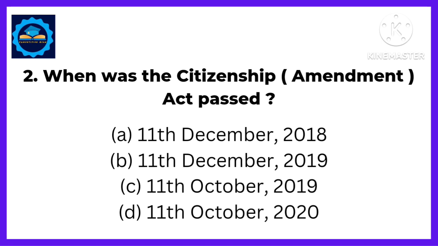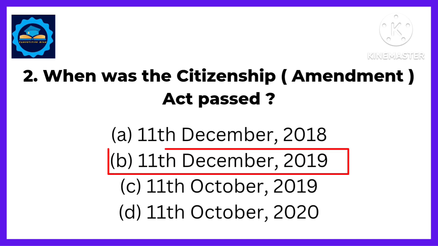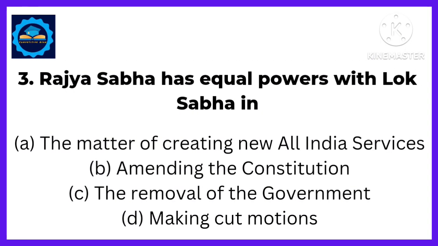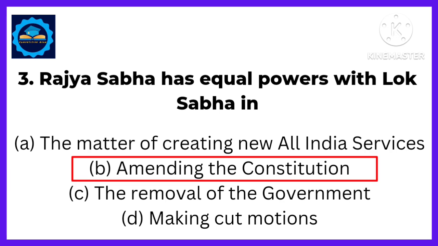Next, when was the Citizenship Amendment Act passed? Answer: the Citizenship Amendment Act passed on the 11th December 2019. Next, Rajya Sabha has equal powers with Lok Sabha in. Answer: Rajya Sabha has equal powers with Lok Sabha in amending the constitution.